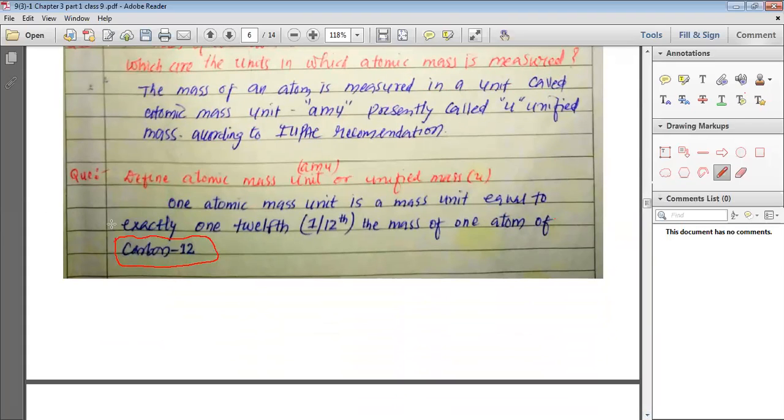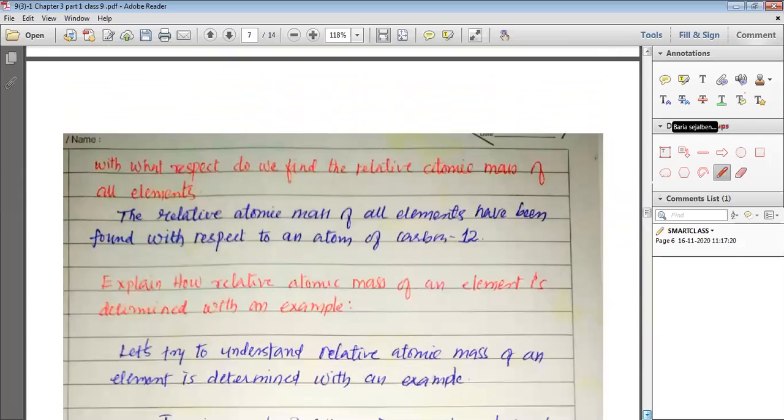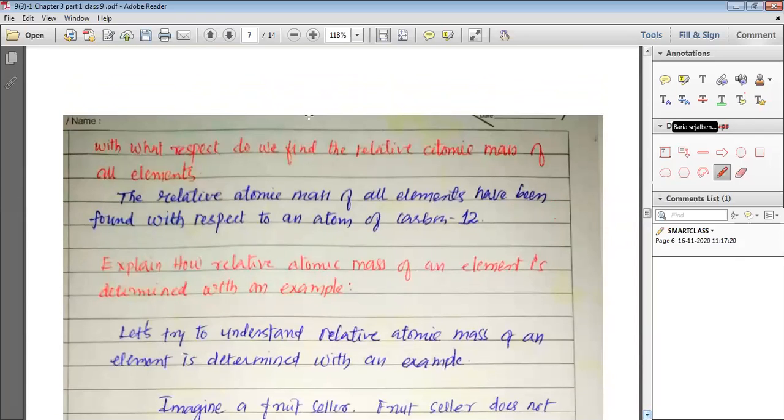Whatever mass we take, we take with reference to the mass of carbon 12, which we divide by 12. The relative atomic mass of all elements has been found with respect to the atom of carbon 12 isotope.